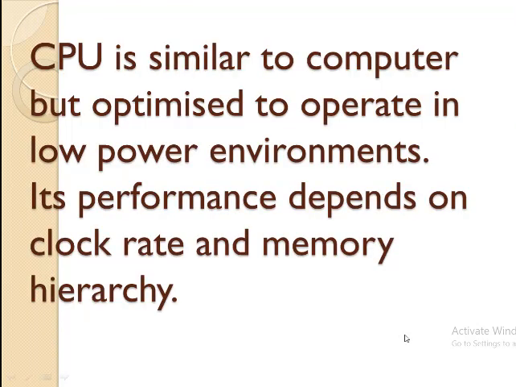This CPU is similar to the CPU in a computer system, but the CPU of the phone is optimized to operate in low power conditions, because the phone has a small battery and does not have an online supply of electricity, so it has to work with the power provided by the battery only. The performance depends on the clock rate and memory hierarchy of the CPU.